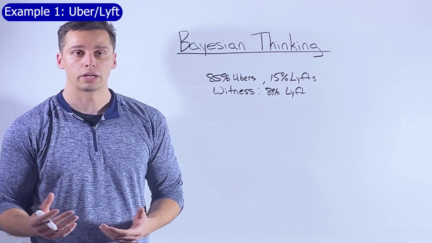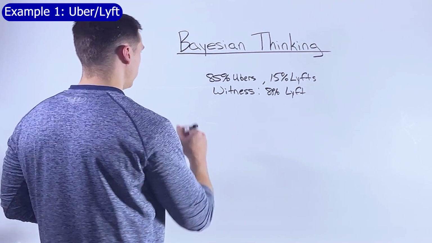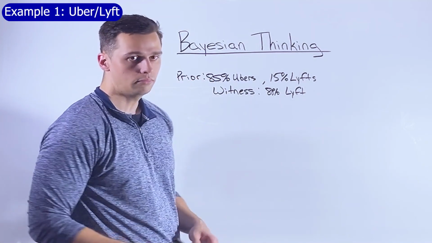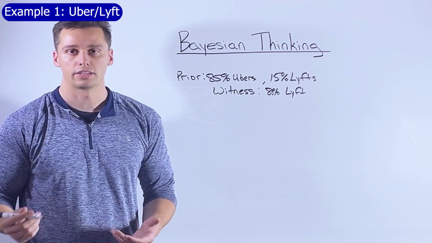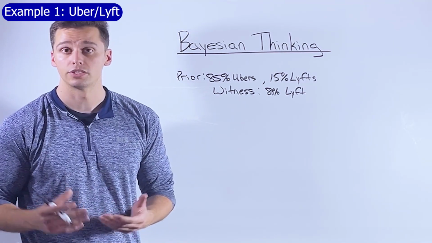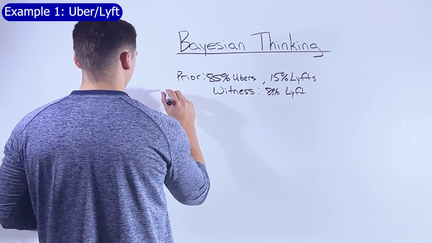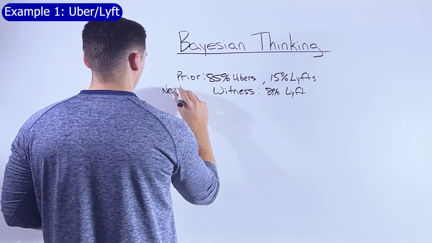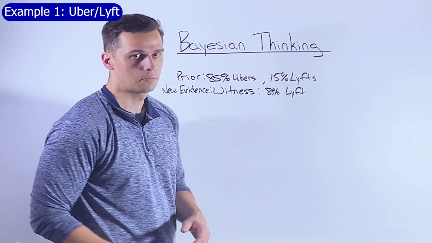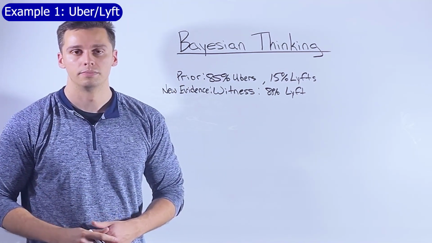Okay, so Bayes' theorem accounts for two things to come up with your final guess. The first is that prior belief. Our prior belief here is that in accidents involving rideshare vehicles, about 15% of those will involve a Lyft. That's the base rate of Lyfts in this city. The second thing is your new evidence. The new evidence here is that a witness says they saw a Lyft involved in an accident.